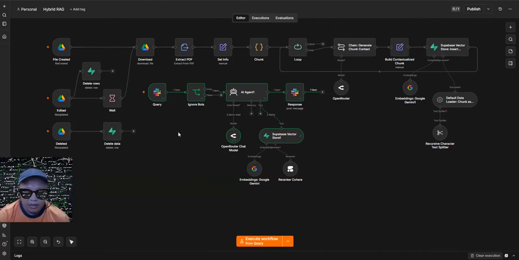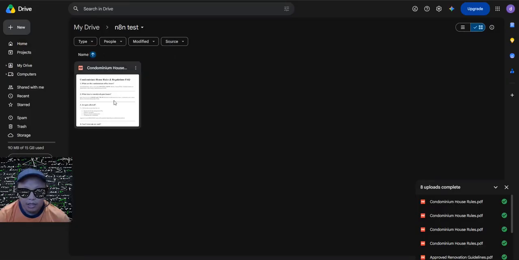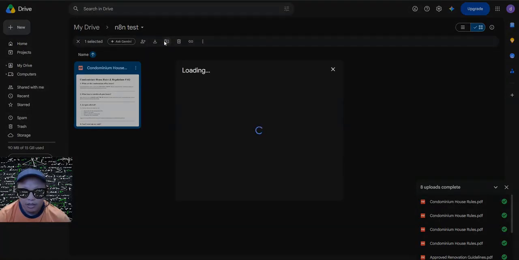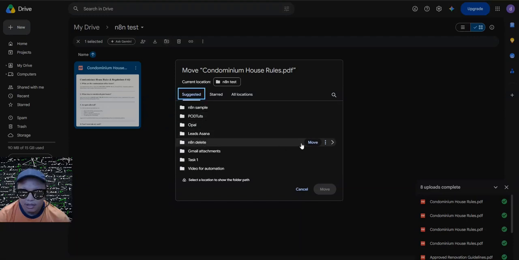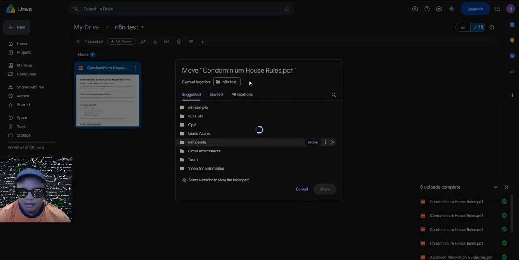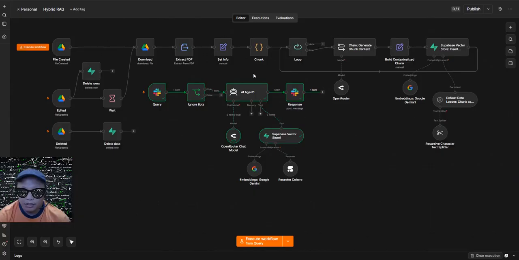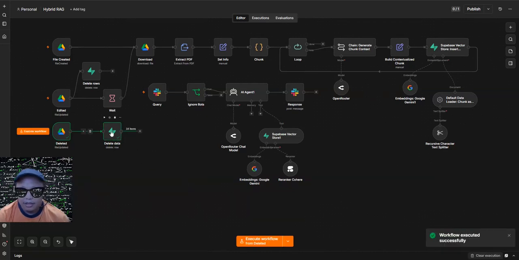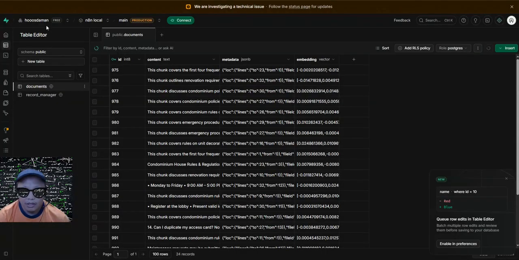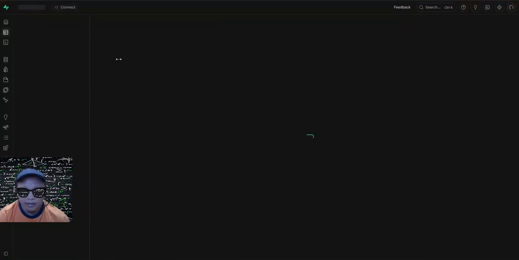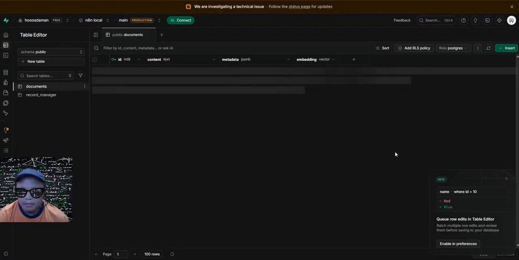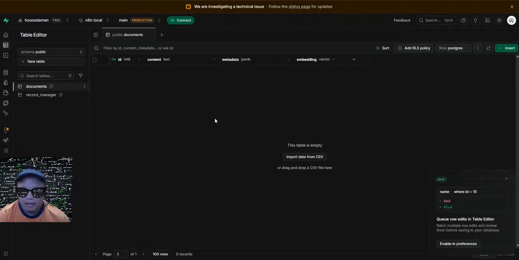So if we want to delete this, I will transfer this to maybe another folder. Like we will archive this one. So let's see if it will function. So execute delete. It deleted 24 items. Then let's refresh this database. Now it's gone. It's empty.